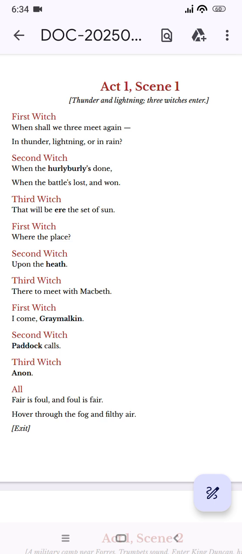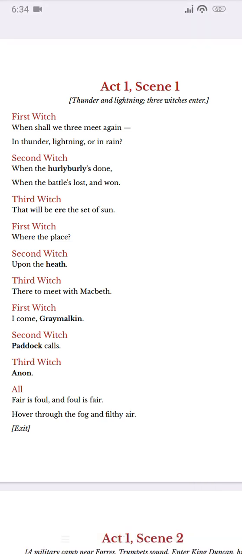So in the middle of thunder and lightning, in a lonely heath, lonely is sunsan. Heath, I just told you that it is a barren land. So the scene is taking place in a lonely heath amidst thunder and lightning. So these things also create a sort of negative environment. Let's see what happens next.